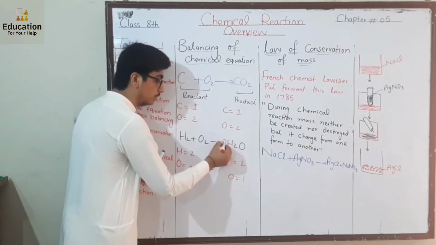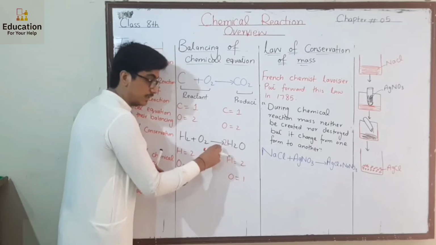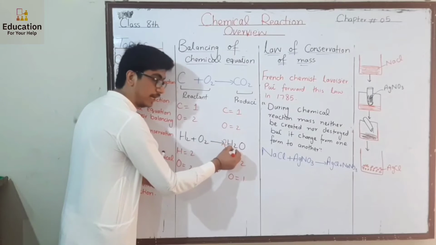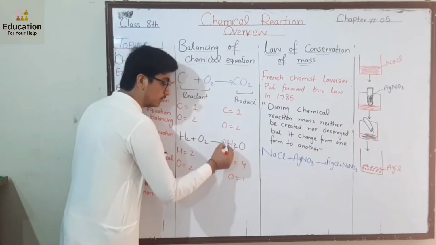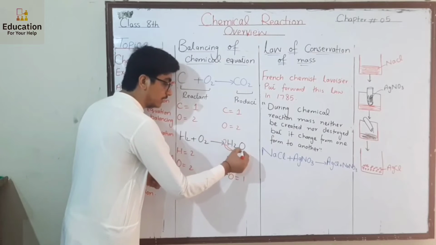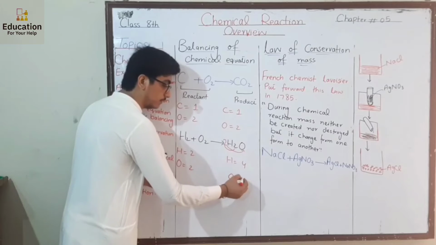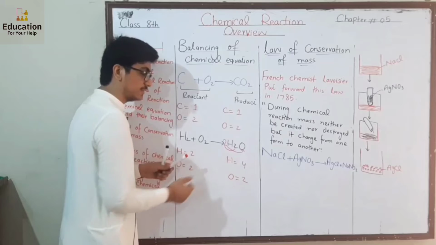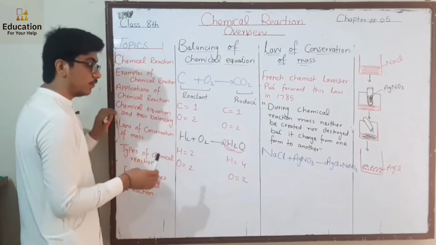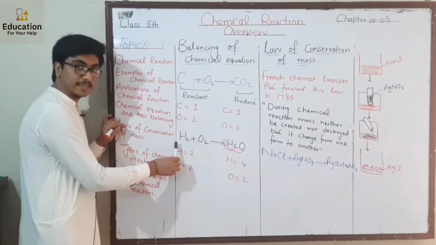So it is 2. If we put the 2, then 2 multiplied with hydrogen, the hydrogen becomes 4. Now this 2 multiplied with oxygen, so oxygen becomes 2. Now our oxygen is balanced, but hydrogen has become unbalanced by putting 2.